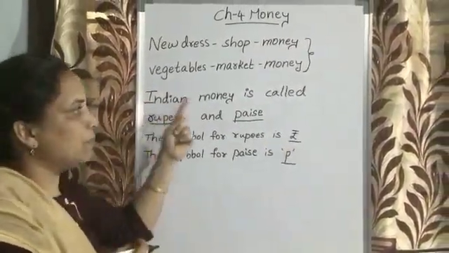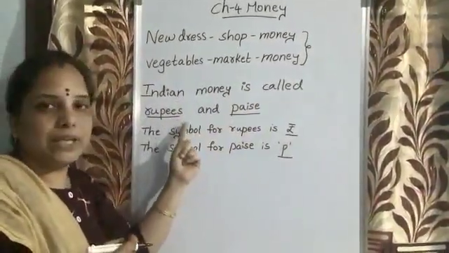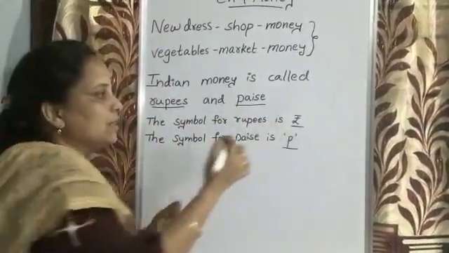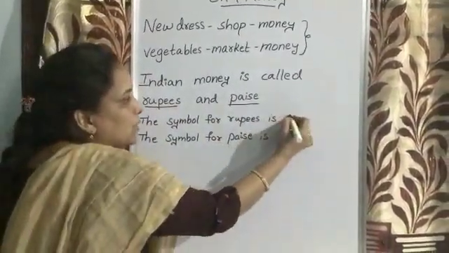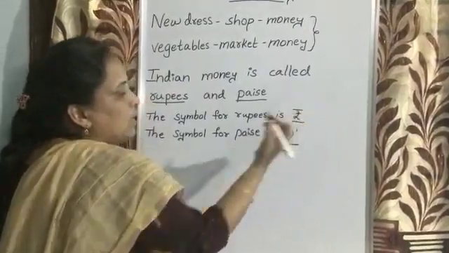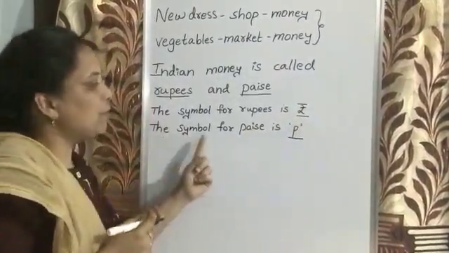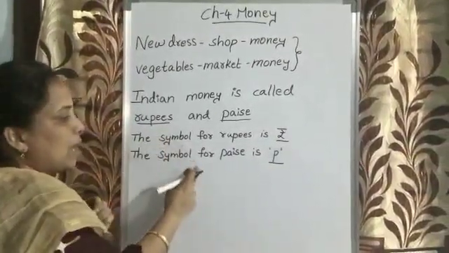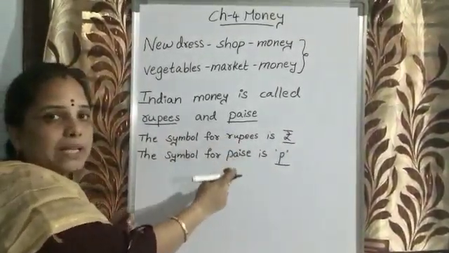So our Indian money is called rupees and paisa. The symbol for rupees is this one, and the symbol for paisa is P. So now you understood, no? Rupees symbol and paisa symbol.